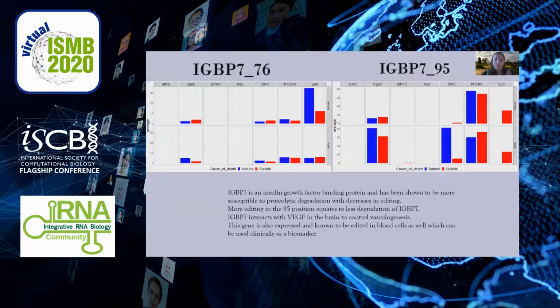The last gene I will mention from the biomarker list is IGFBP7, which is expressed in the brain and the blood and shows clear editing differences between suicide and natural causes. IGFBP7 is an insulin-like growth factor binding protein and has been shown to be more susceptible to proteolytic degradation with decreases in editing, like that seen in the subiculum, in the prefrontal cortex of females, and the cingulate gyrus of males. Changes to the concentrations of this protein present in the cell can cause changes to vasculogenesis via interaction with vascular endothelial growth factor.